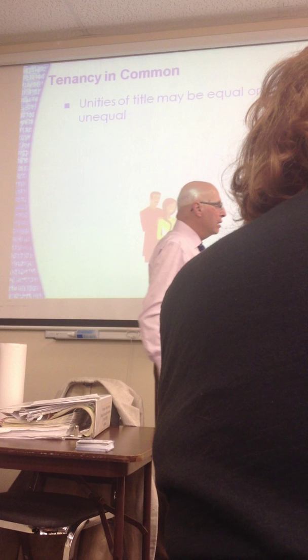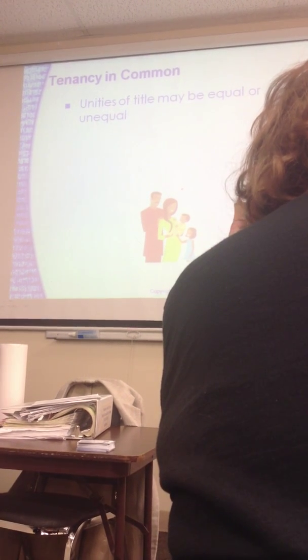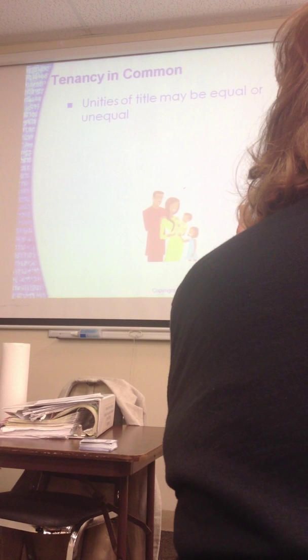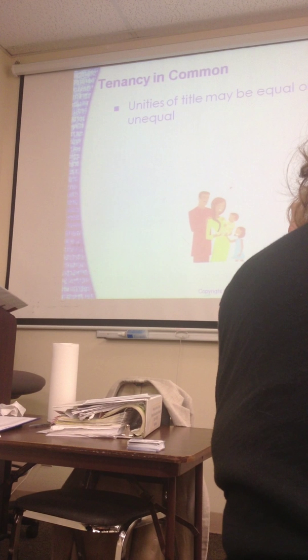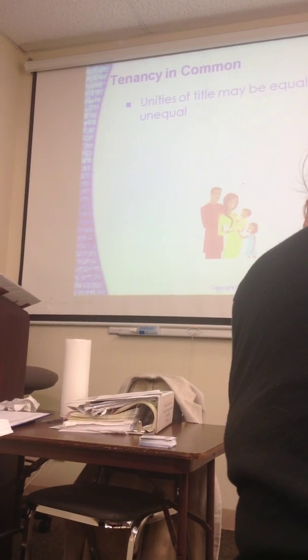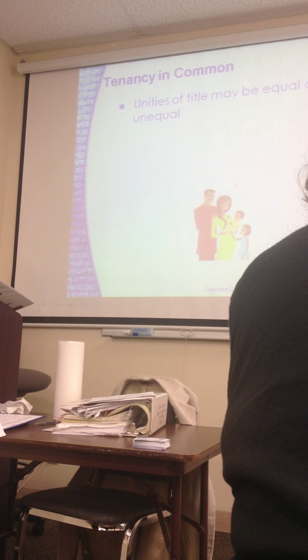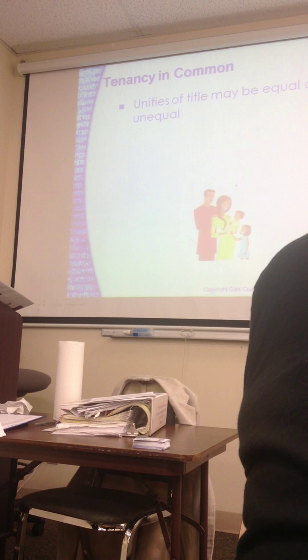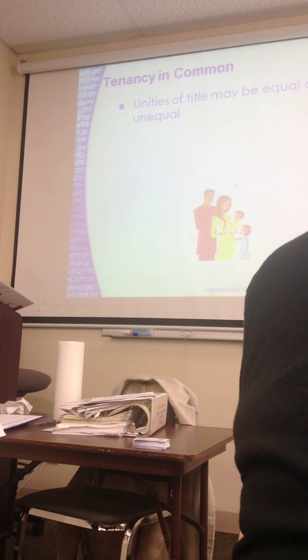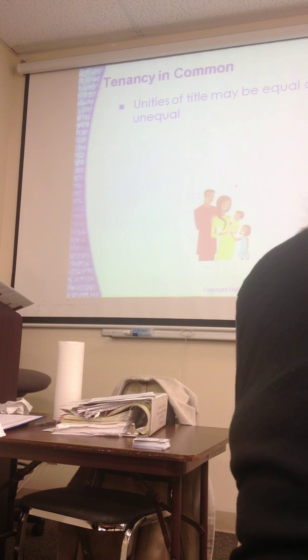Curly, Mo, and now Shep each have their own percentages, and frankly, they want to make sure that their interest will descend to their heirs, not to the other common owners, right? So now, Curly is married, he has a wife and kids. Mo might have granddaughters like me that he'd like to leave his rights to. Shep might have his own circumstances. So this is the one estate that allows, and this is a highly important term, inheritability.